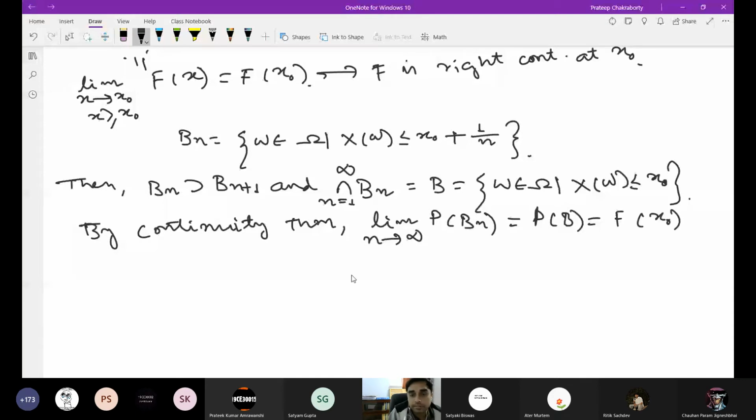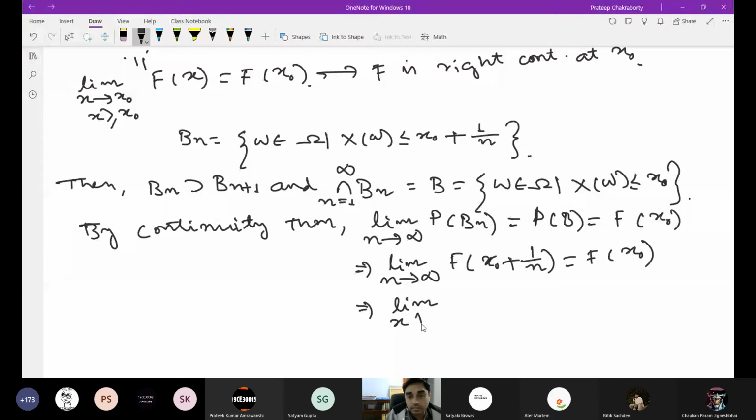So this implies the limit as n goes to infinity of F of x0 plus 1 by n is F of x0. So this implies the limit as x goes to x0 from the right of F of x is F of x0. For this last step, we again need that F is a non-decreasing function.